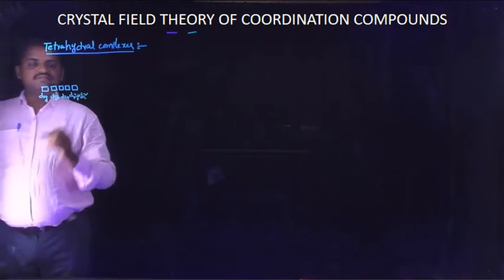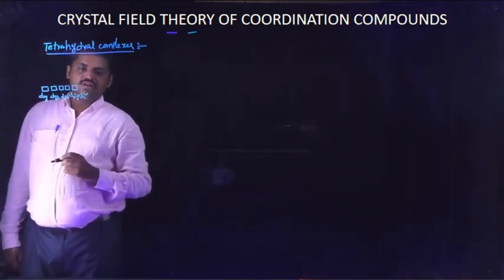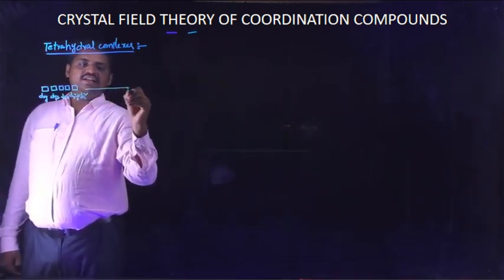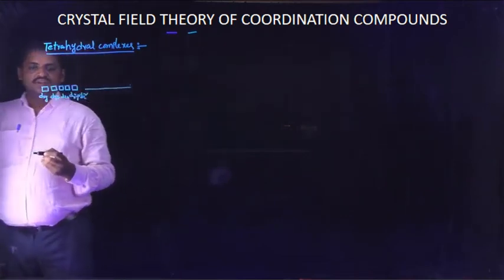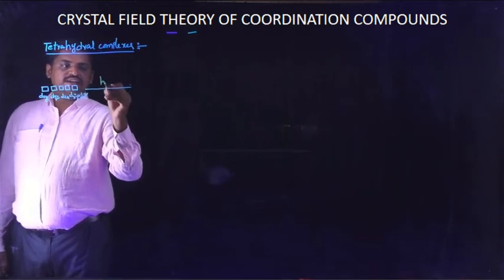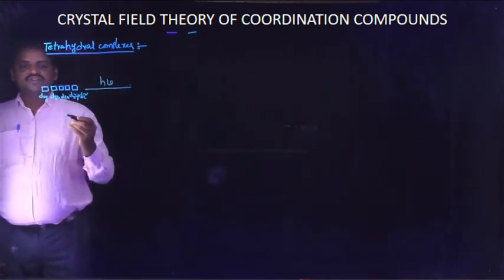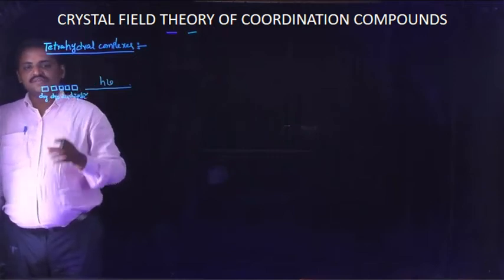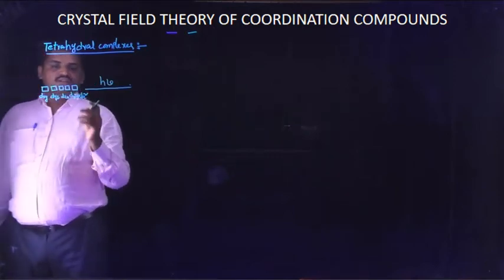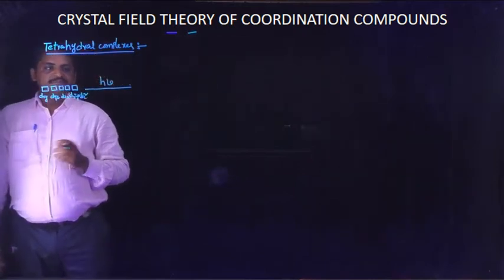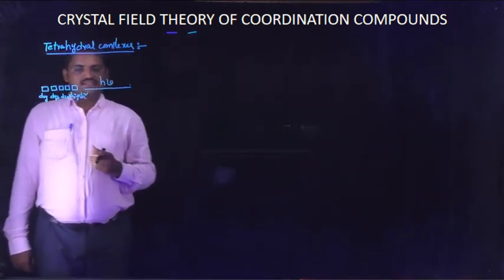These are the five degenerate orbitals. These degenerate orbitals react with a certain amount of light radiation or energy that is supplied to this type of complex. So these degenerate orbitals are split in different ways.